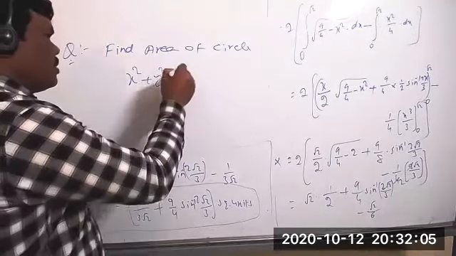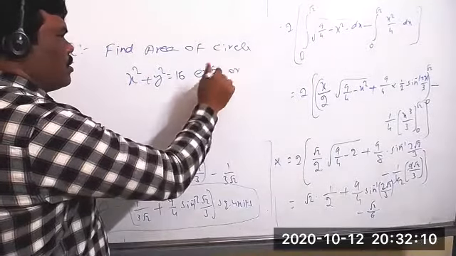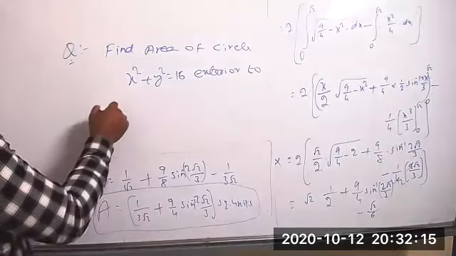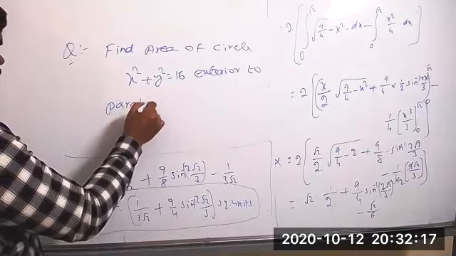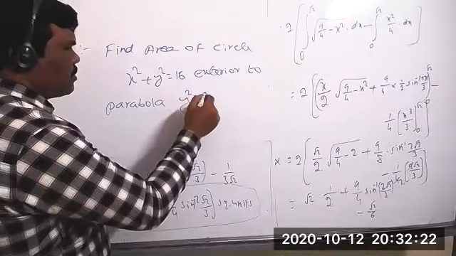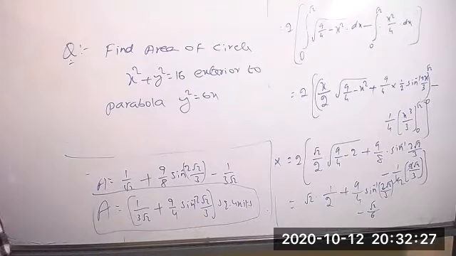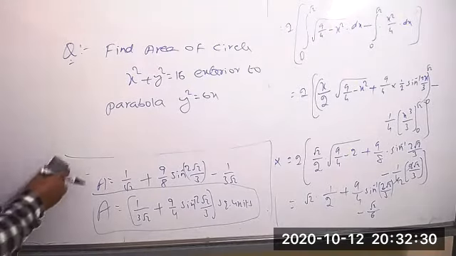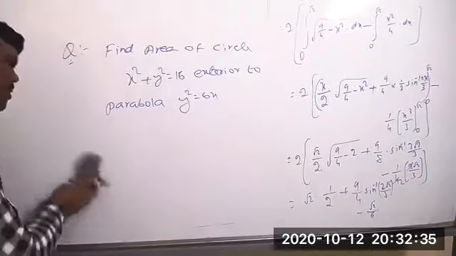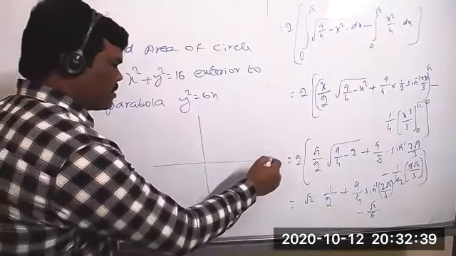exterior to the parabola y square equal to 6x. We have to find the exterior, and previously we have taken the interior. Now we have to take the exterior. I'll give the diagram to you, and I'll give the idea also clearly, so later you can try yourself.